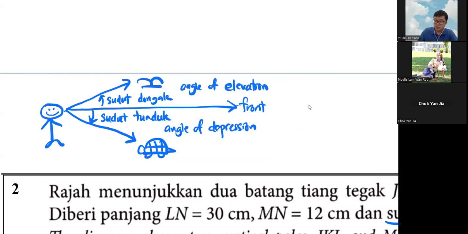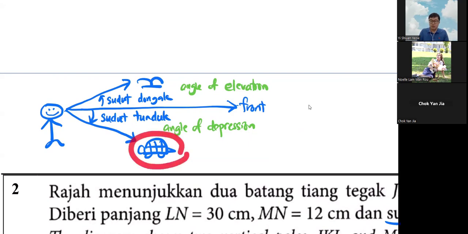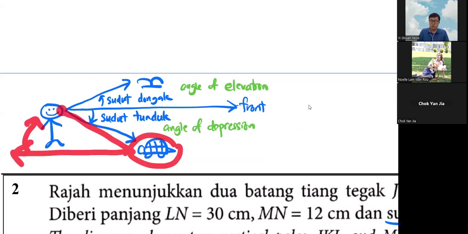A lot of students mistake this part. I'll just show you what students do. In this case, the human looks at the tortoise, and the human looks at the bird. So what about the tortoise looking at the human? If the tortoise wants to look at the human, it needs to look in front first and then go up to look at the human. So the angle will be here.